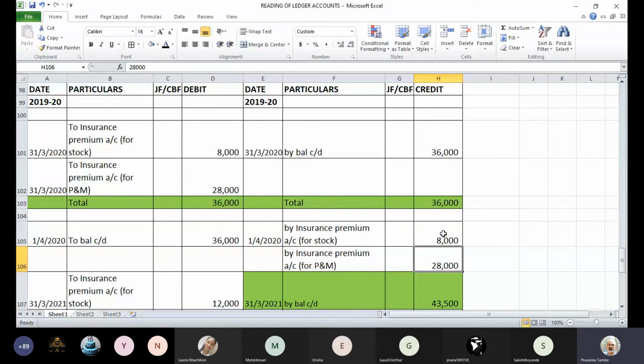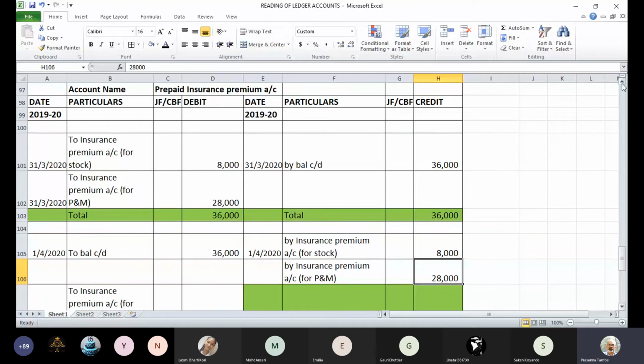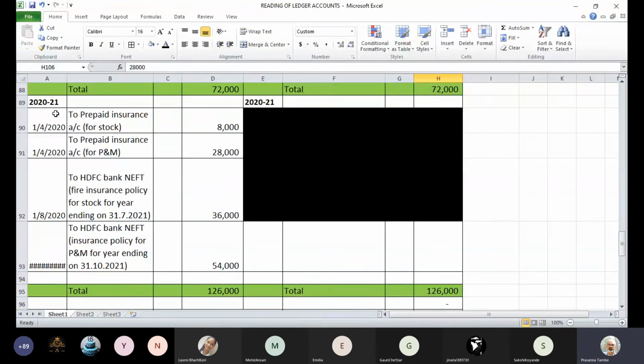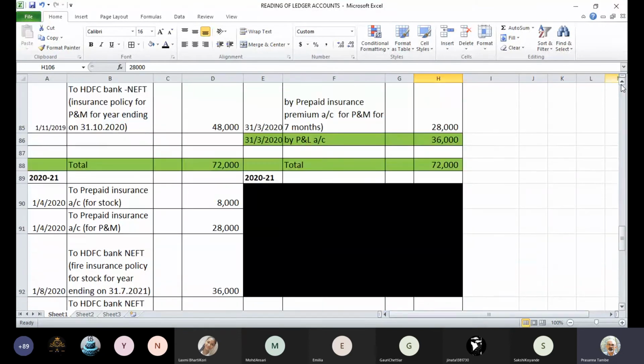Did you follow the reversal of these two entries? If you see the insurance account now, you will have these two entries debited here. This is your insurance premium account for 2021 in continuation. You can see 1/4/2020 the reversal of those two entries: To prepaid insurance 8,000 for stock and to prepaid insurance 28,000 for machinery. Both are reversed and debited over here. Have you understood these two entries?